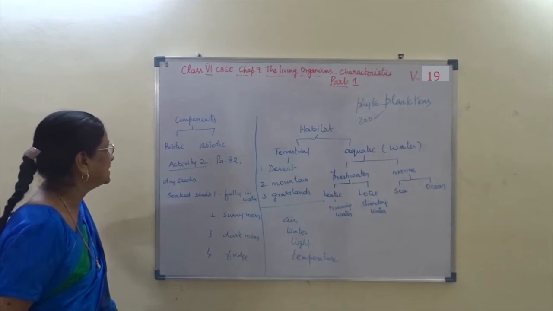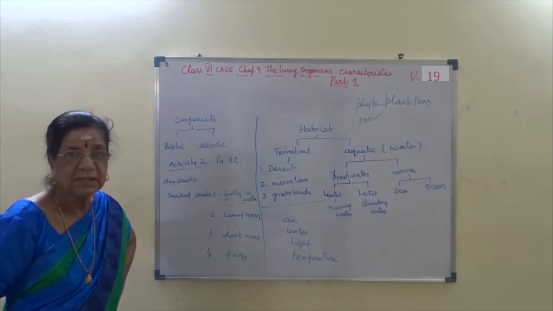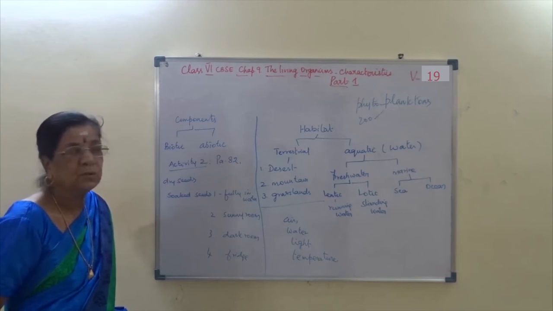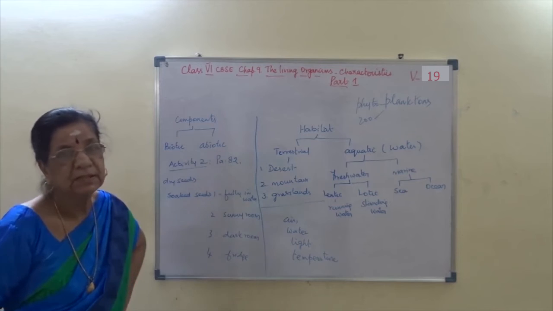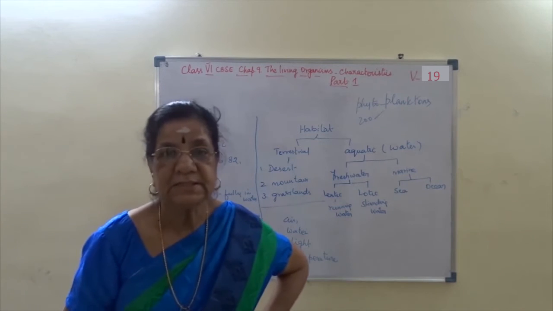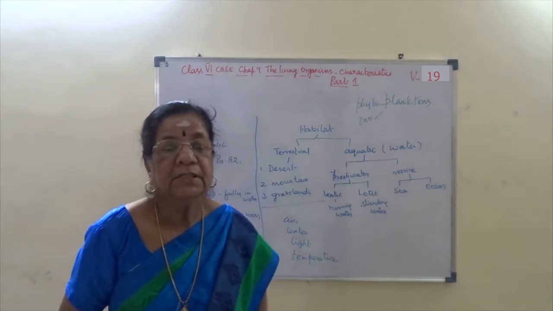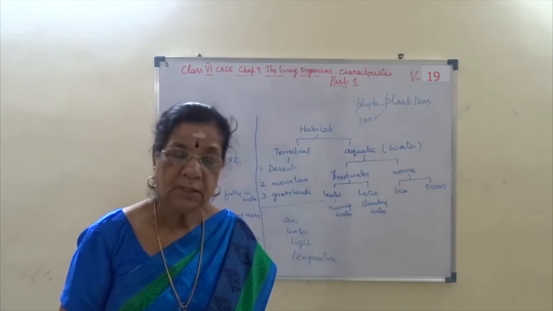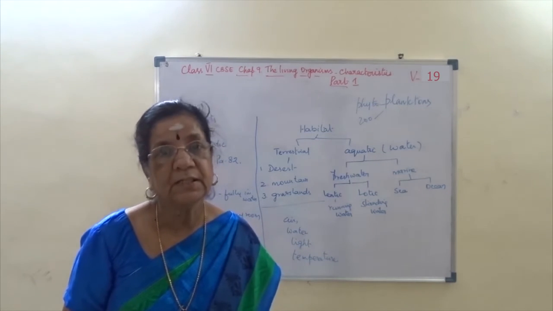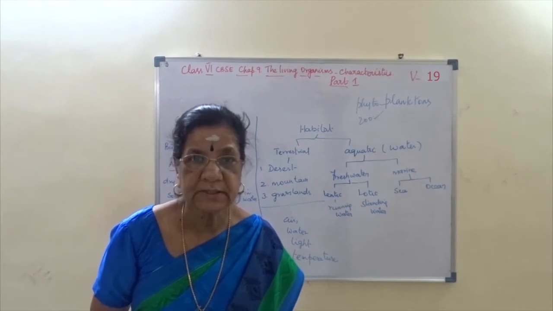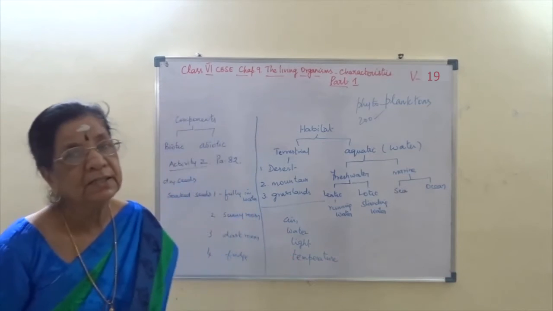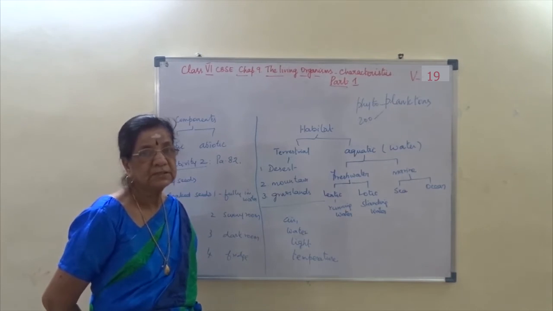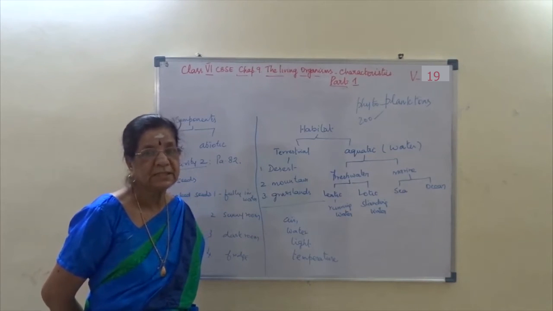Whereas abiotic components are wind, that is air, water, light, and temperature. These are needed for organisms to live. Air, water, light, and temperature: these four abiotic components are very much essential.